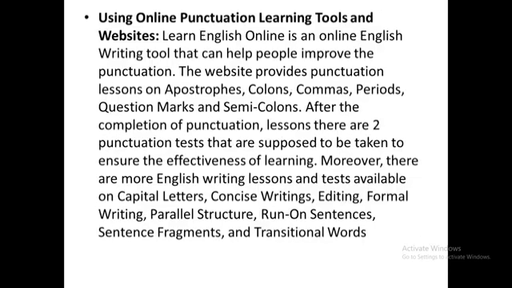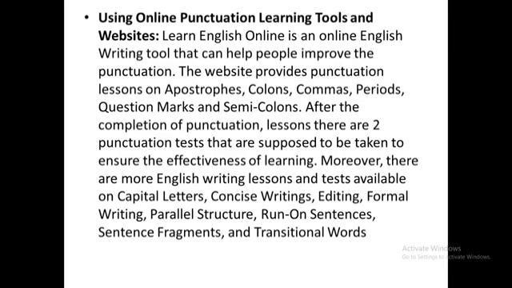So, using online punctuation learning tools and websites. As I said earlier, this portion will deal with the things of today's era. So now this class is also an online lecture. This is the thing that we are using to convey the things to our students, our teachers, our learners, our researchers. So this is what we have to deal with.